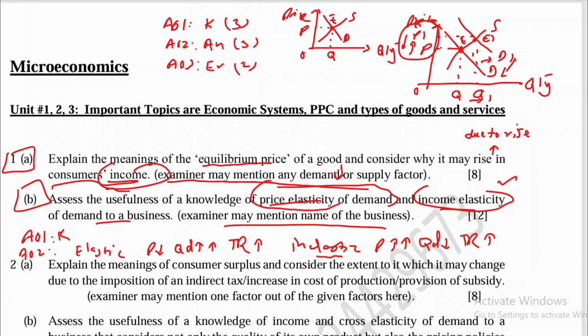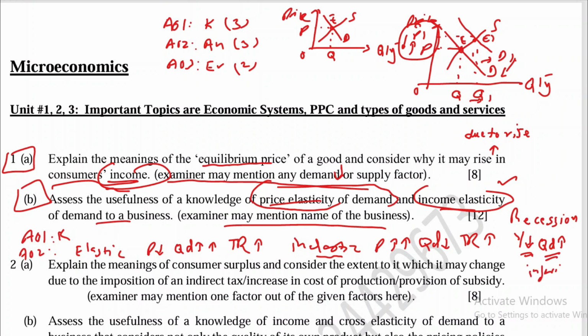Income elasticity of demand is useful when we compare the types of goods like normal goods, inferior goods, luxury products, basic necessities of life. So whenever there is economic recession in the country, economic recession is basically economic downfall in the country, it means at this time consumers' income will be low. When consumers' income is low, people purchase more quantity of inferior goods. So when income decreases, quantity demanded will increase for the inferior goods.